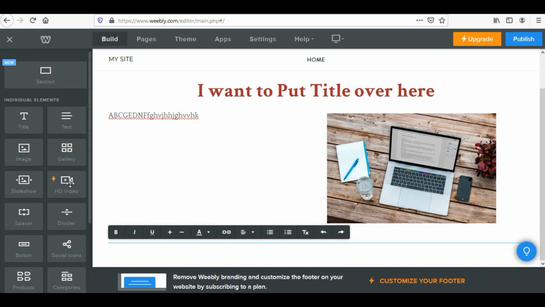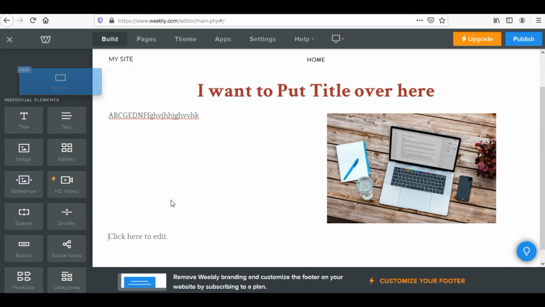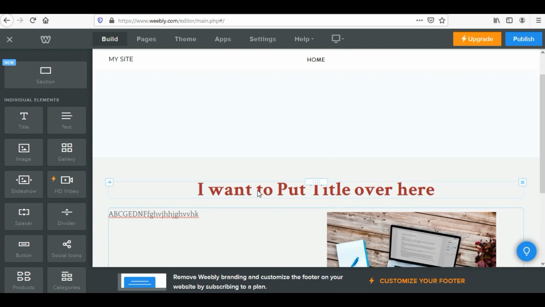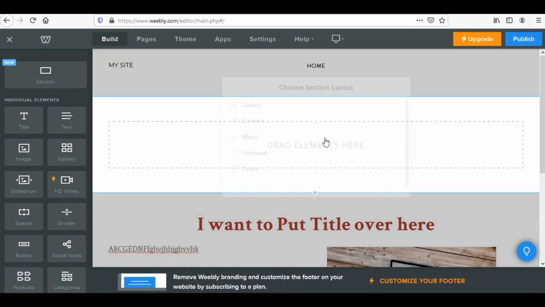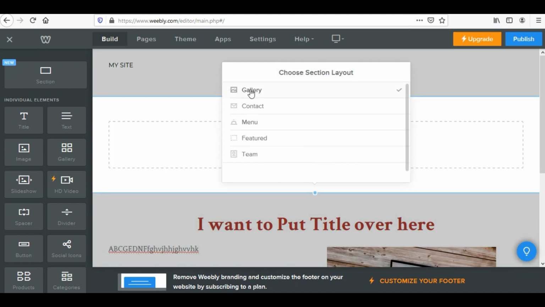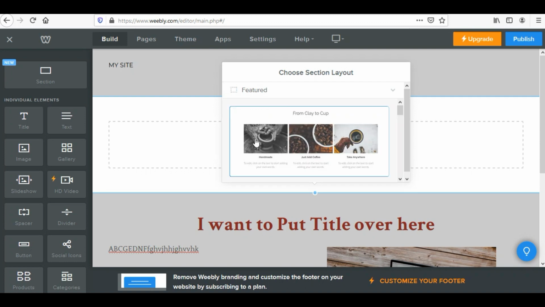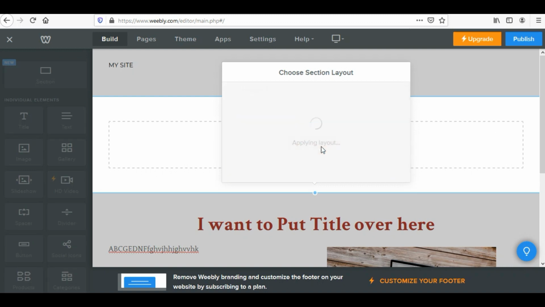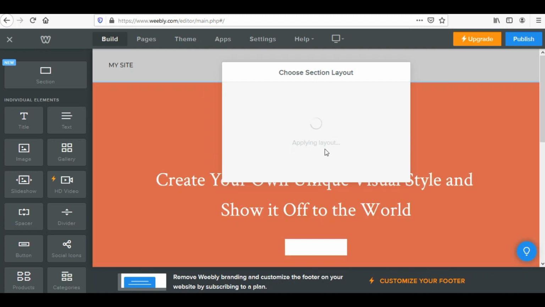Let me show you one more thing. I can add a section also if I want to. See, in a section, I can add a gallery, a contact form, a menu item, some featured items or team. If I want to add something featured over here, see, in order to make it look something different, I can use this kind of a layout in the section. It would act as a custom header.